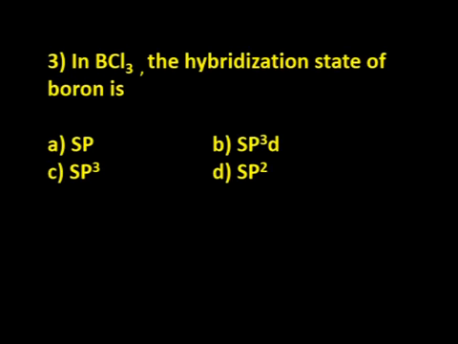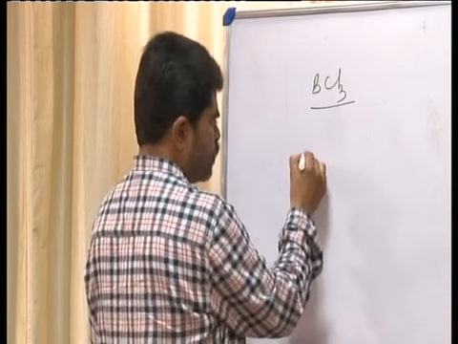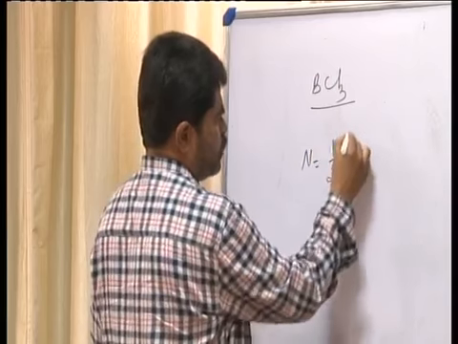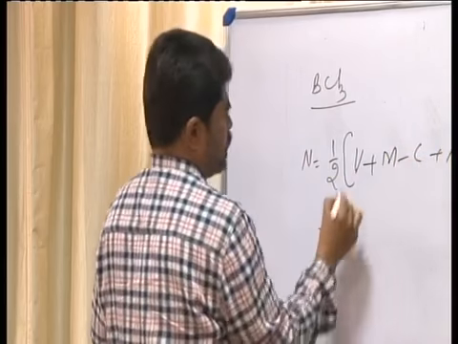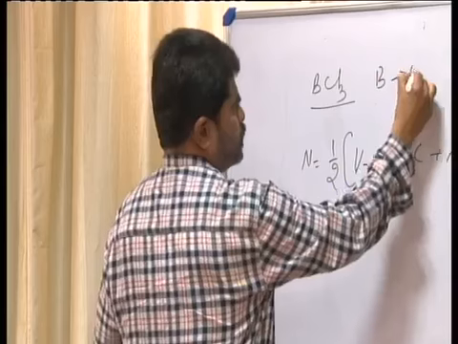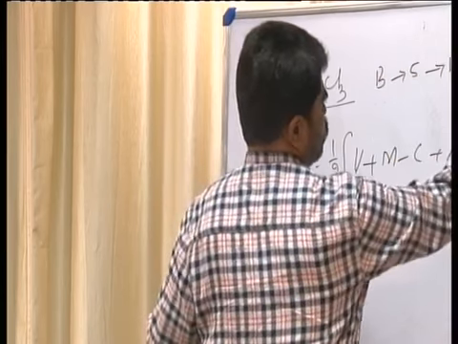Question number 3. In BCl3, the hybridization state of boron is: sp, sp3d, sp3, sp2. You know how to calculate it using the formula. This is BCl3, boron trichloride. In this case, the formula to be used is N is equal to half into V plus M minus C plus A. Now, boron atomic number is 5, electronic configuration 1s2, 2s2, 2p1.